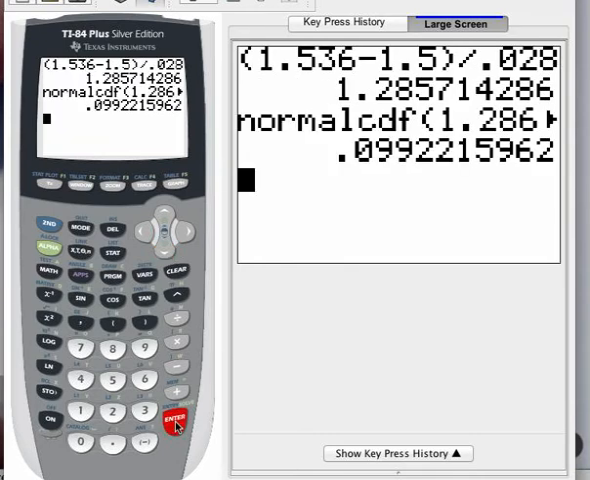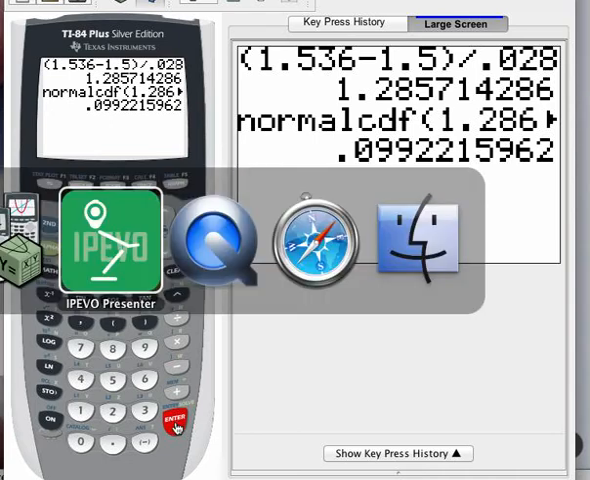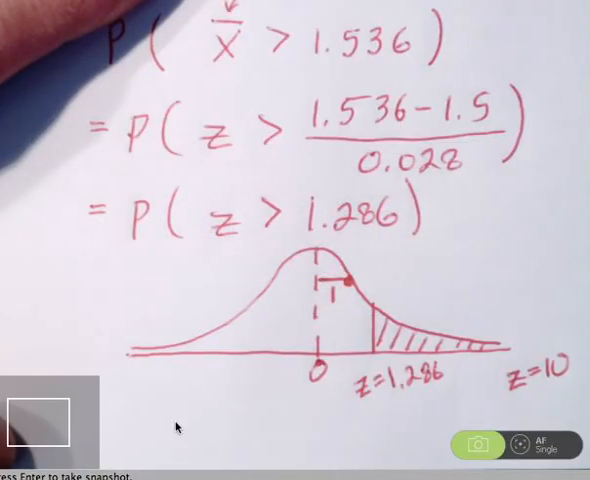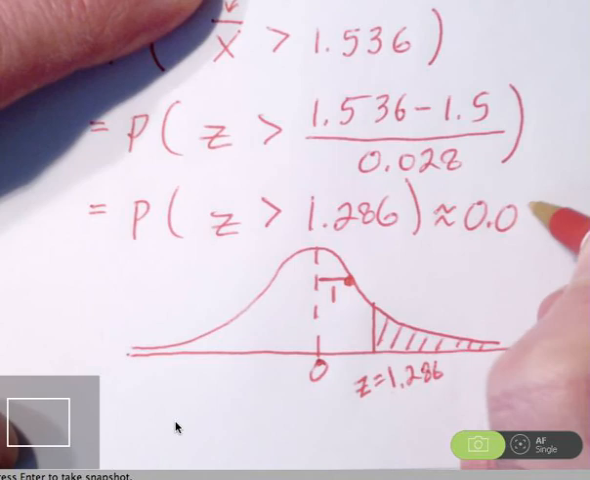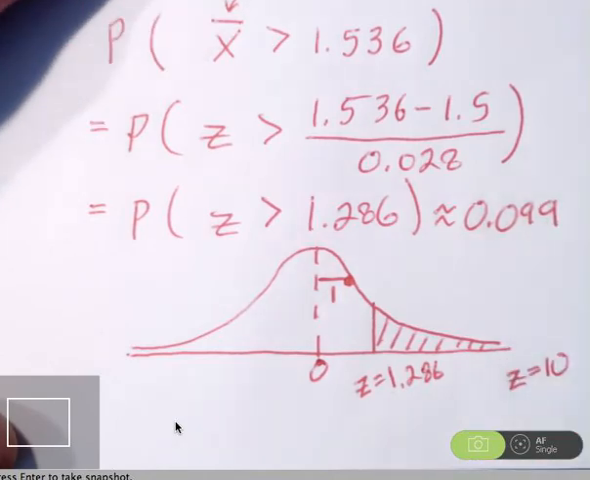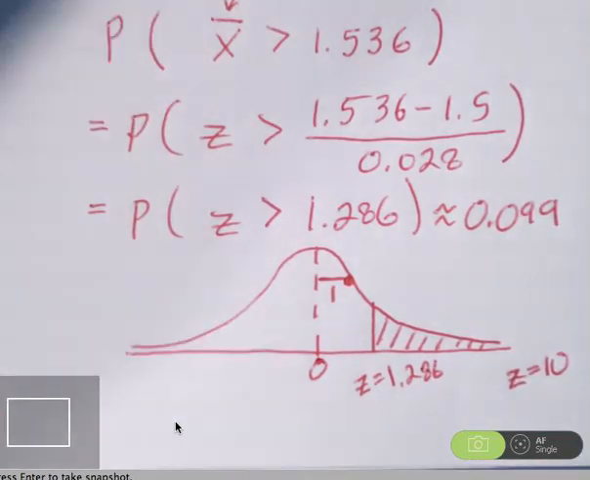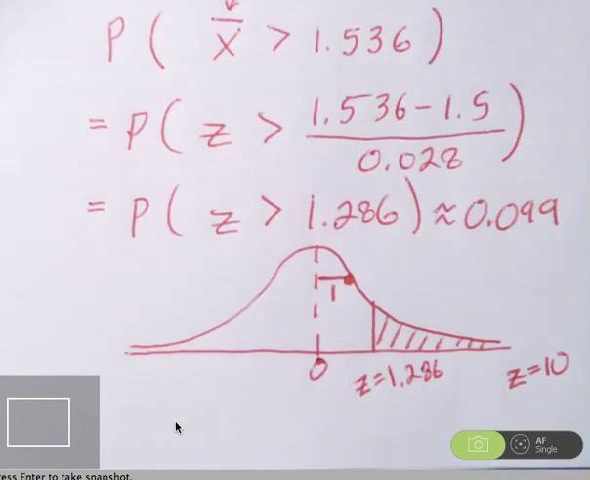There we go. So the likelihood is around, we'll call it, 0.099. So basically 1 in 10. There we go. So to review, this is a question then about sample means.